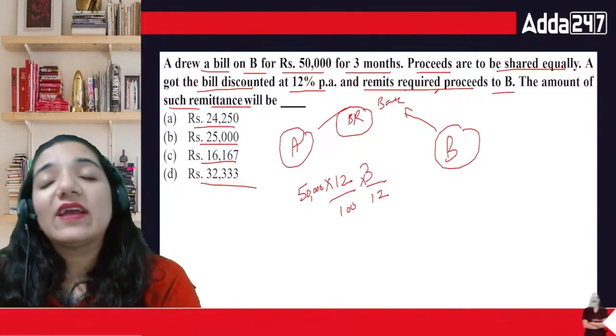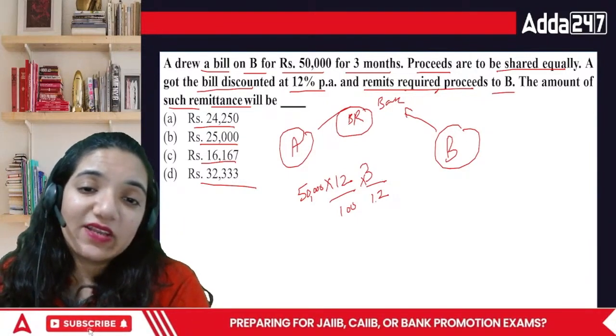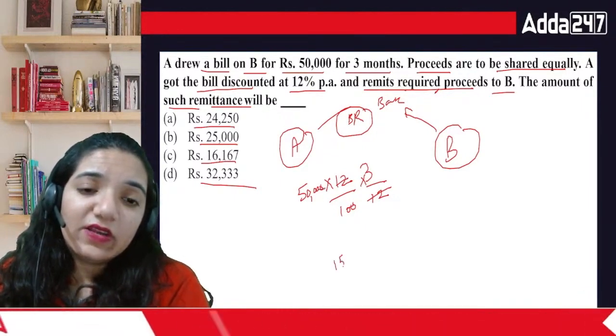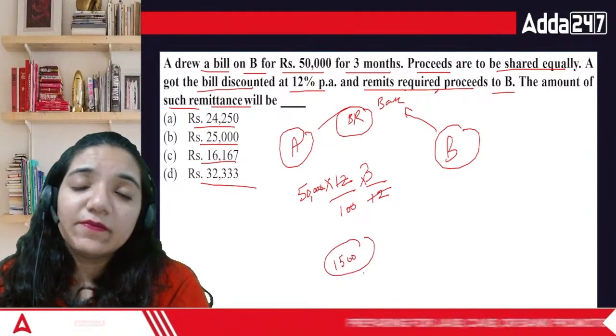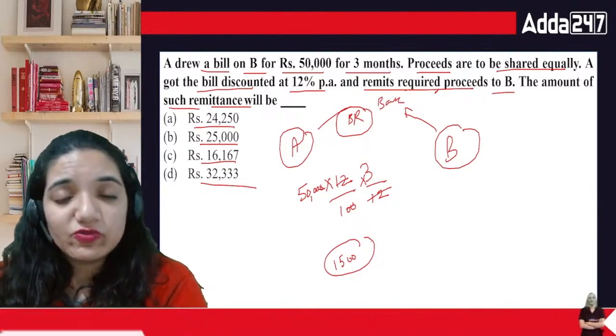Why? Because the bank is going to hold this particular bill for the entire 3 months. So it's going to be 1,500 rupees less.